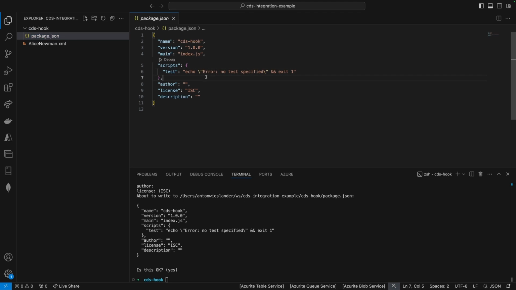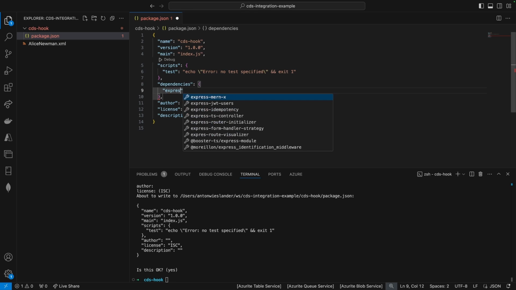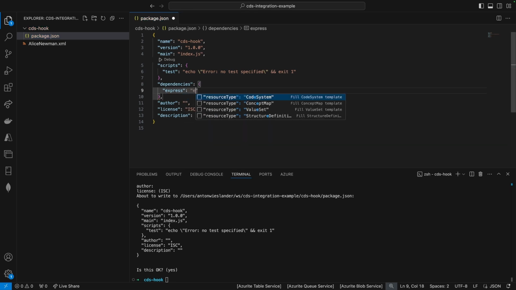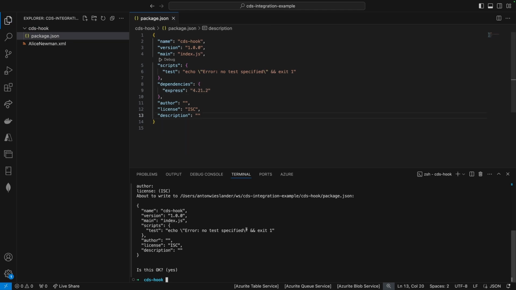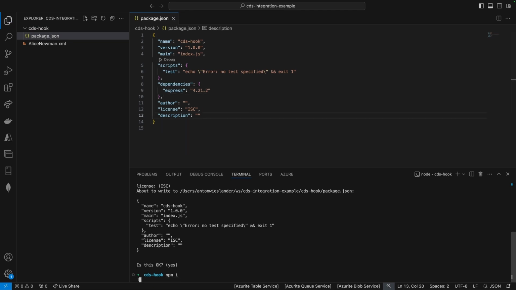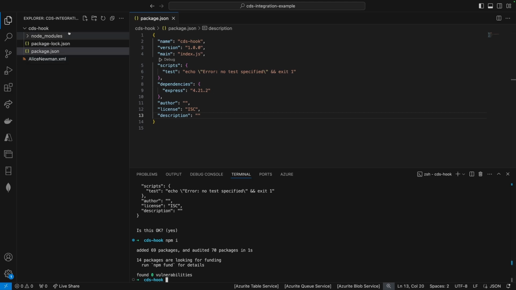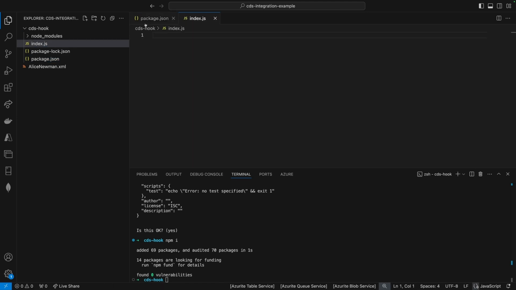Here's the package.json, and in here I'm going to add a dependency, which is express, and the version is whatever is going to pop up, the latest one. Okay, I'm going to save that, and I'm going to install that. There we go. So the node modules have installed. I should now be able to make an express application, which is going to be an API. So let's just go ahead and make index.js.